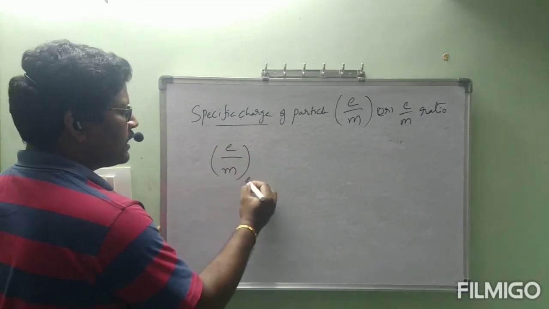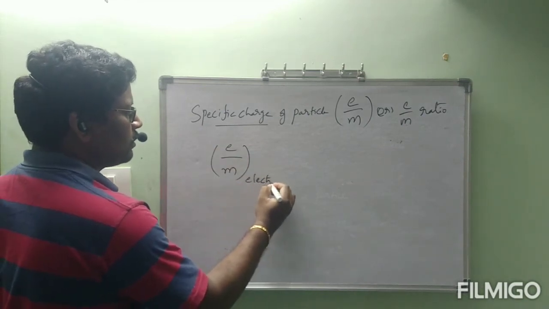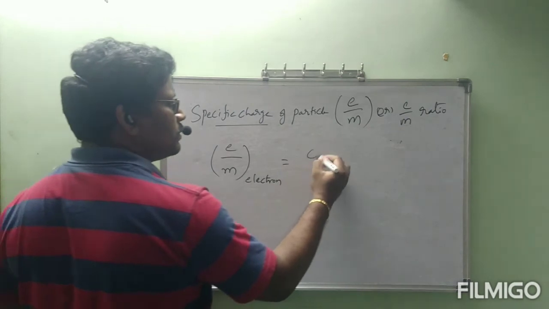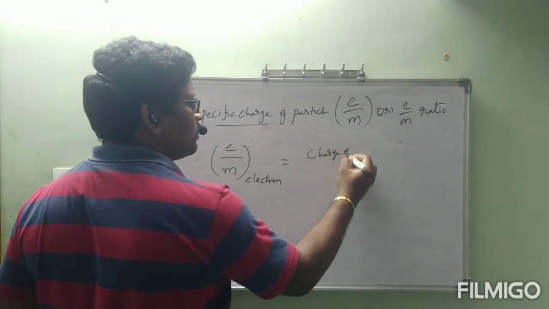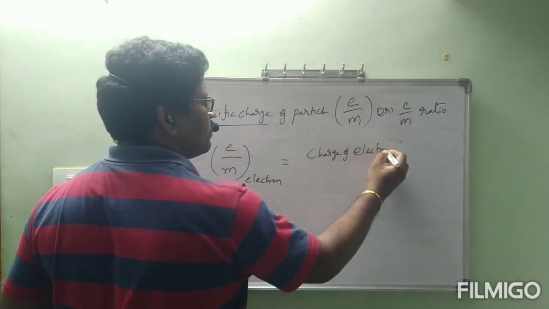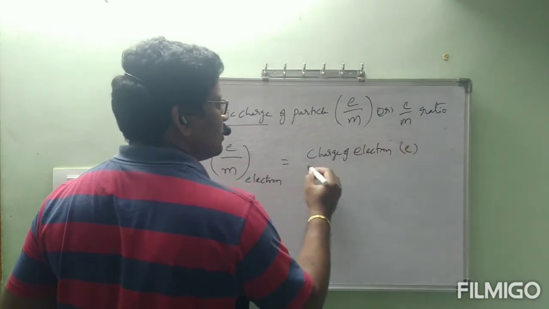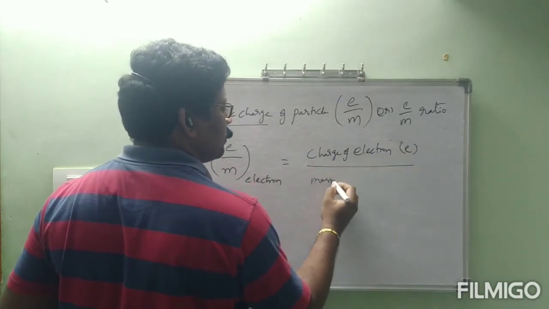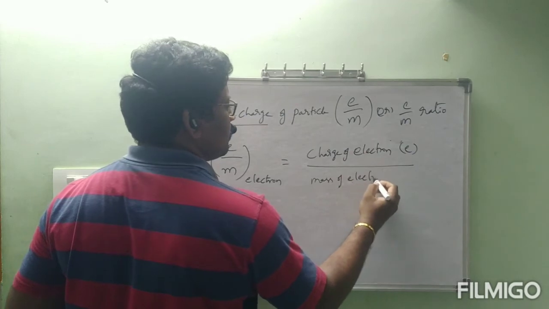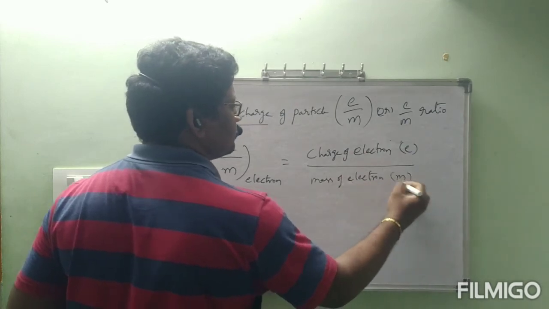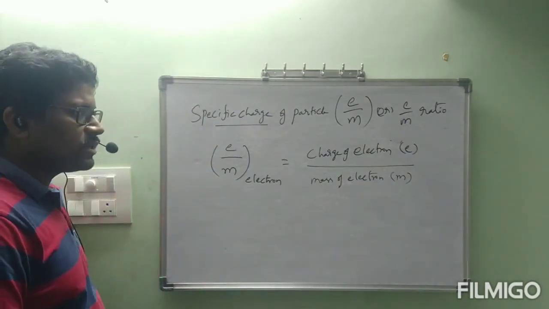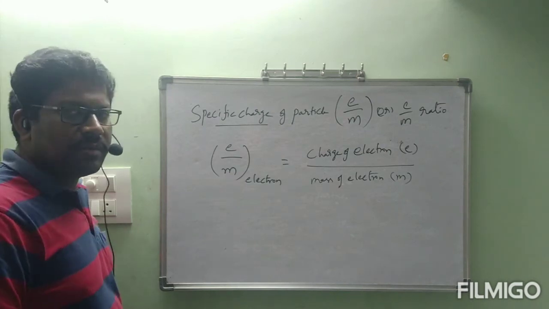E by m ratio of electron is equal to charge of electron divided by mass of electron.